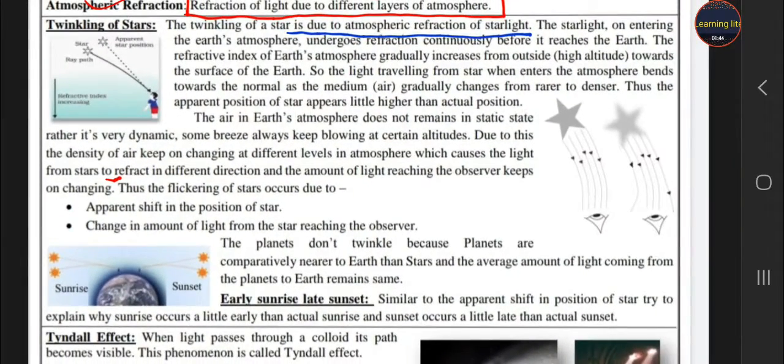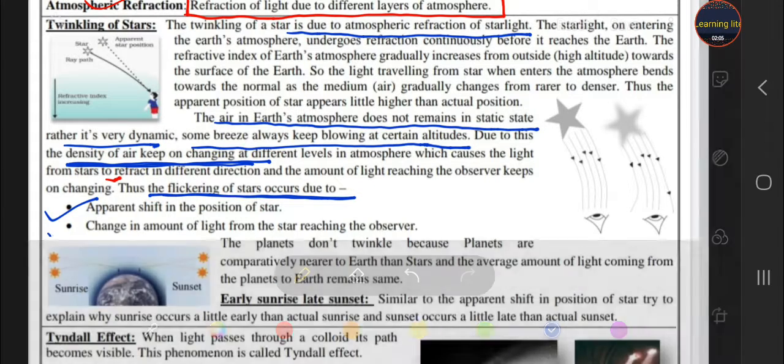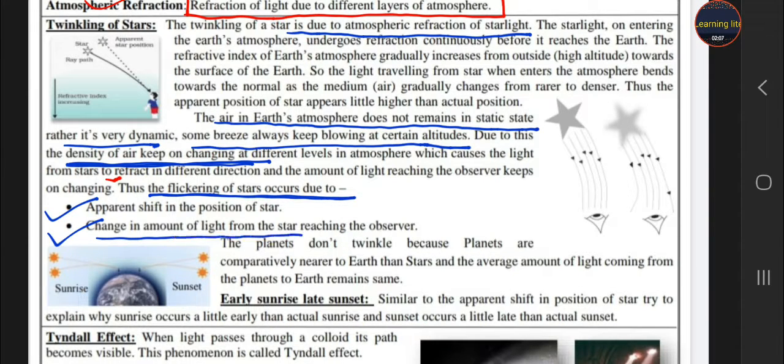as we know, the air in the earth's atmosphere is not in a static state, it is very dynamic. Some breeze keeps blowing at certain altitudes. Due to this, density keeps on changing, and due to the change in density, students, the stars appear flickering or twinkling. Why? First, an apparent shift in the position of the star. Second, a change in the amount of light from the star reaching the observer.